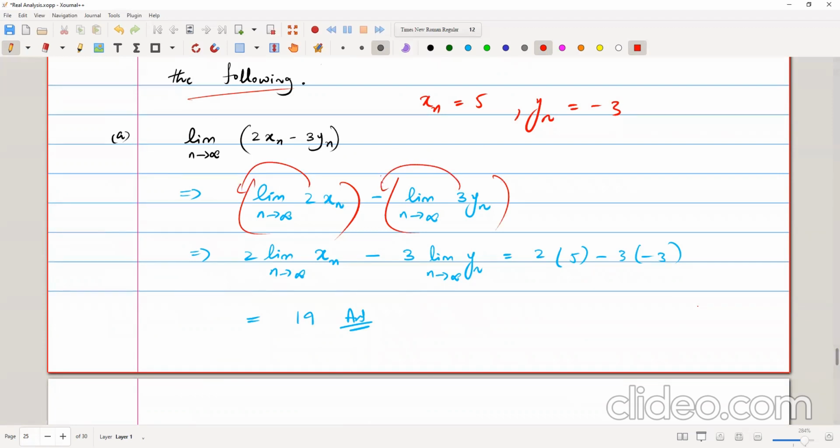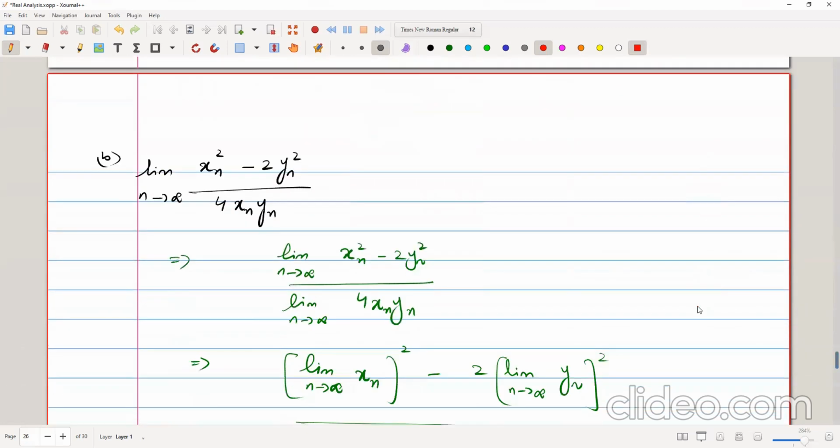We have the first theorem of the algebra of limits. So 2 outside and the limit will be applied to this, 3 outside and the limit will be applied to this, and these values are already given in the question. Apply the values and we'll get the answer, that is 19. Now let us consider this example again.